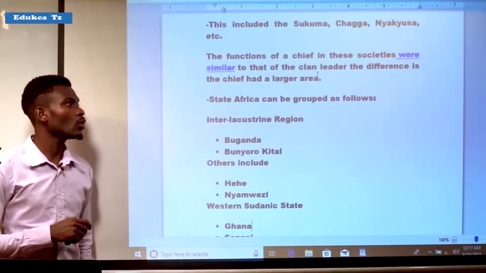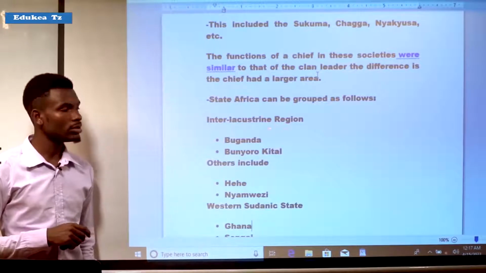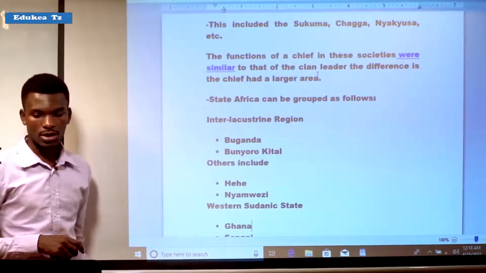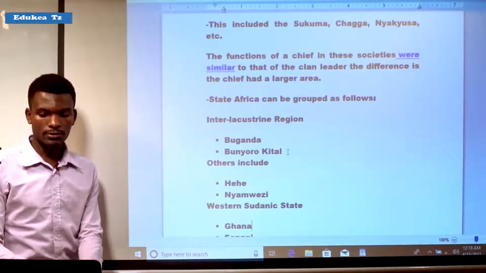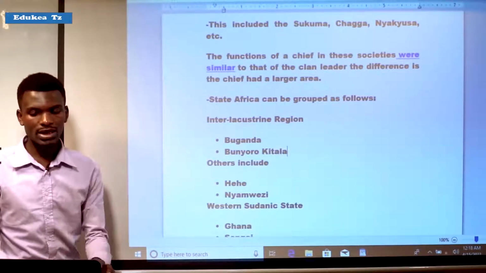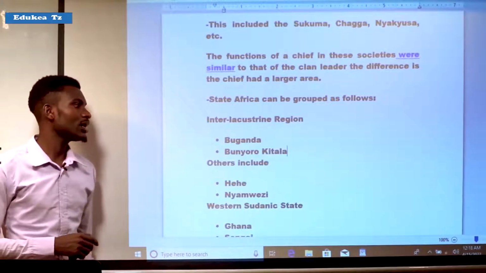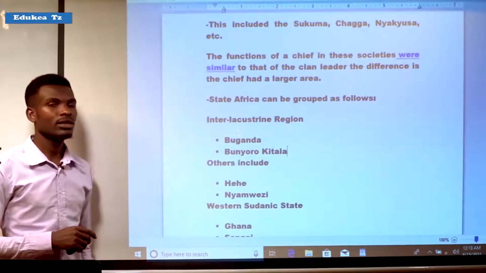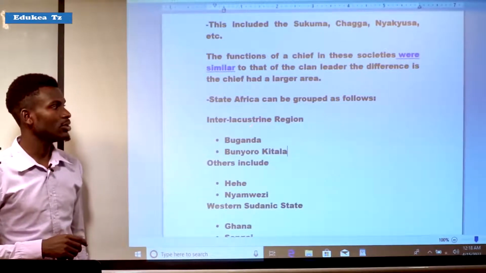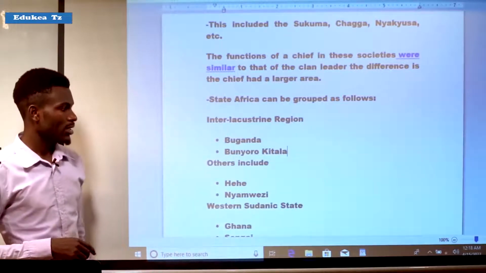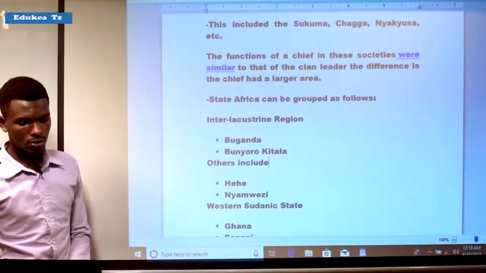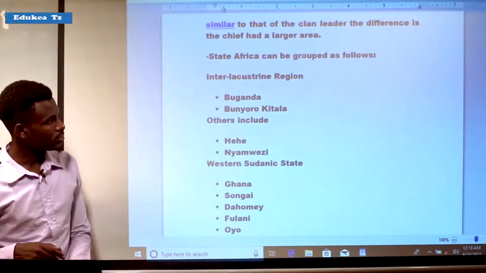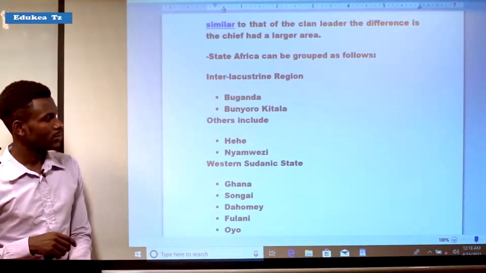The first one was the interlacustrine region, which included Buganda, Bunyoro, Kitara, and Karagwe. These were examples of interlacustrine states. Others include the Hehe and Nyamwezi.